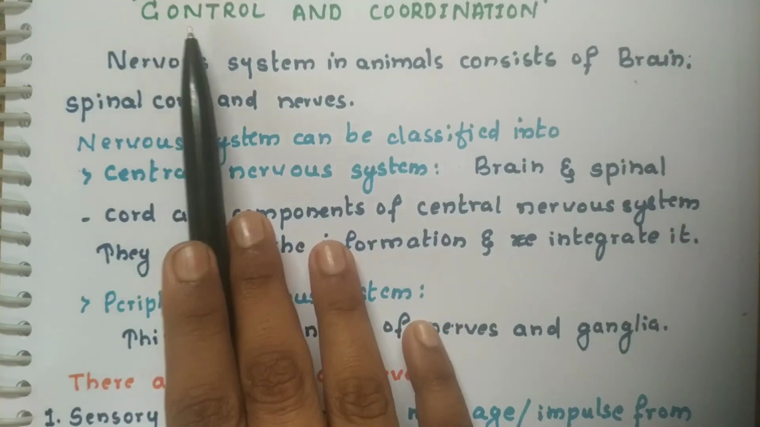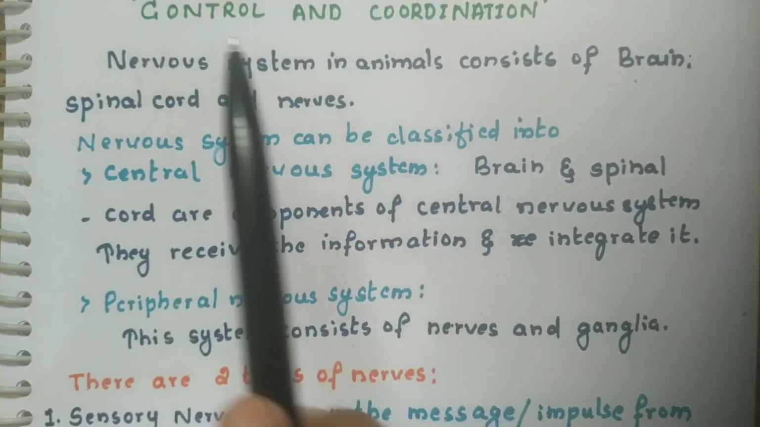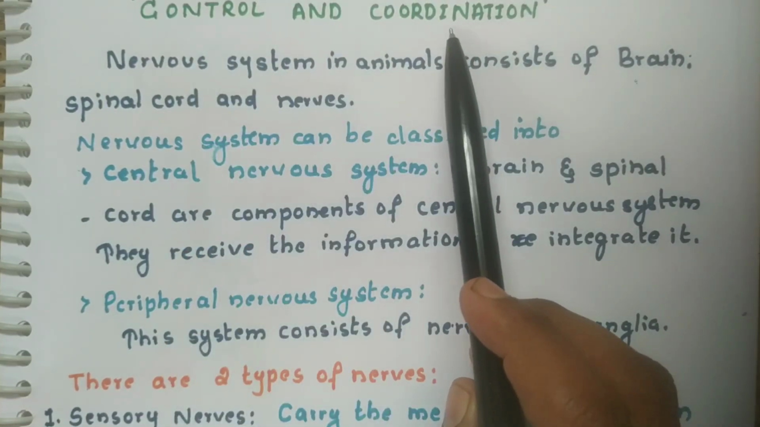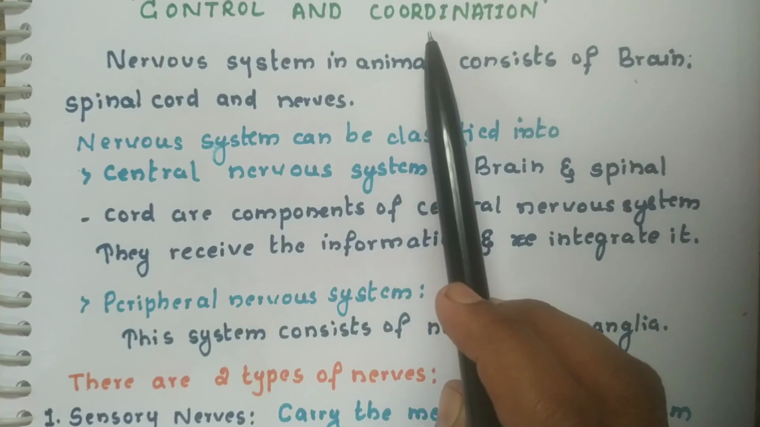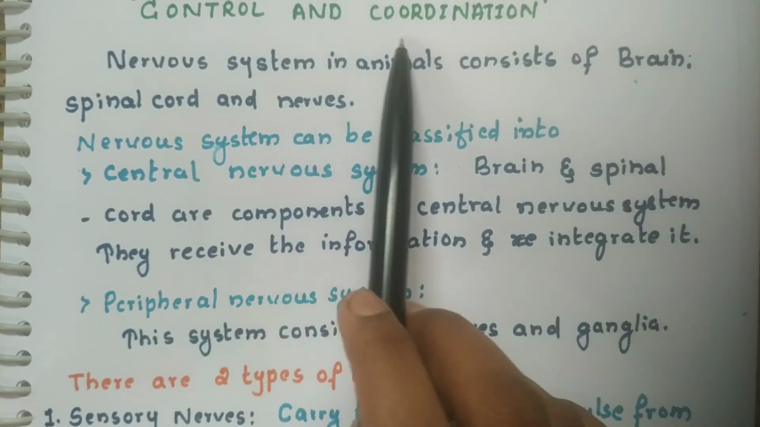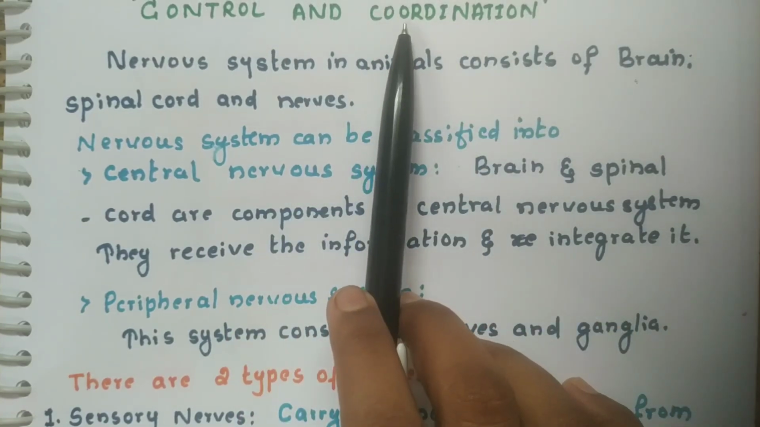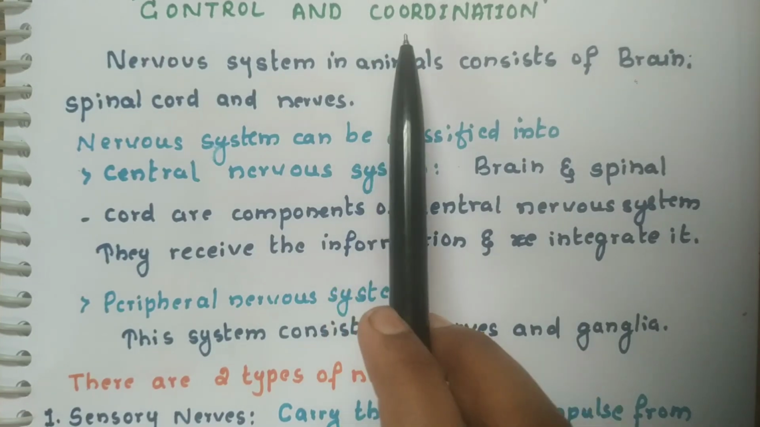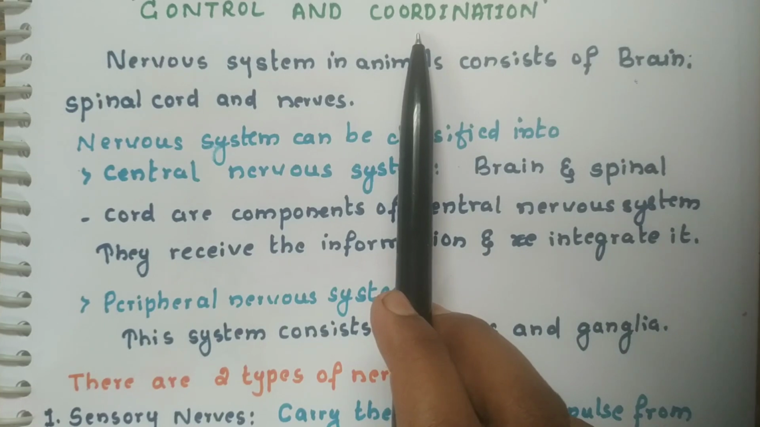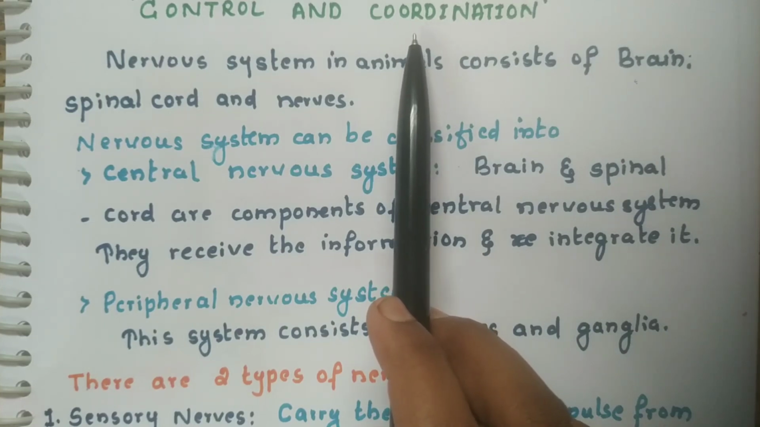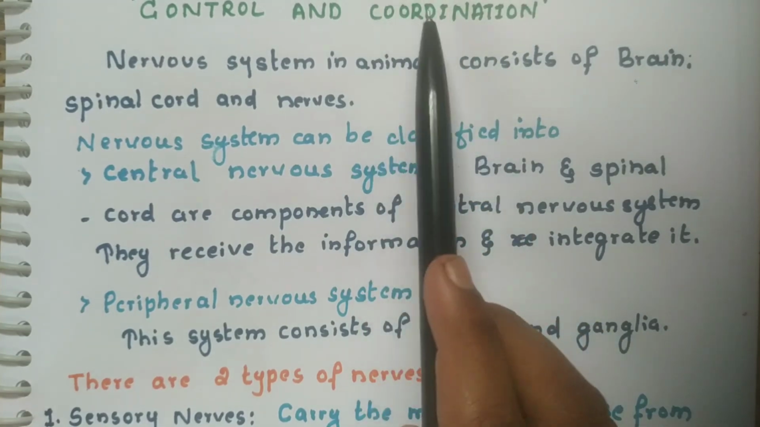Children, what is control and what is coordination? Control is controlling all the parts of the body, and coordination is coordinating different parts of the body. I'll give you an example. Whenever you hold a piece of food, your mouth automatically opens, and there is a perfect coordination between your hand and the mouth. So, this is what coordination is.